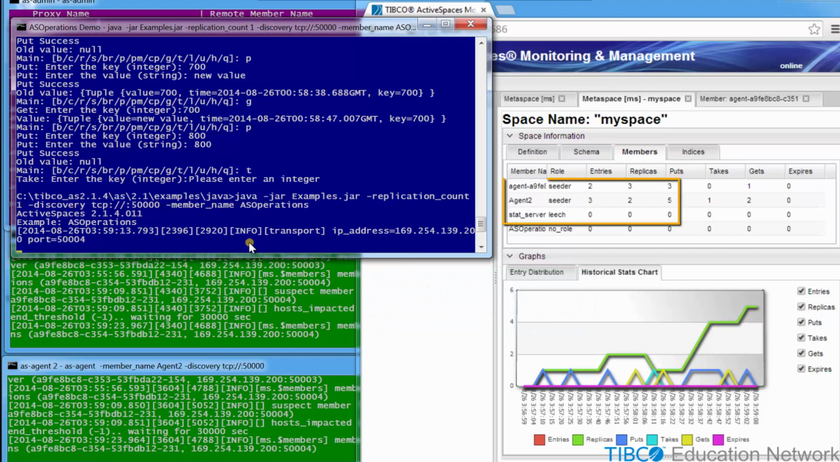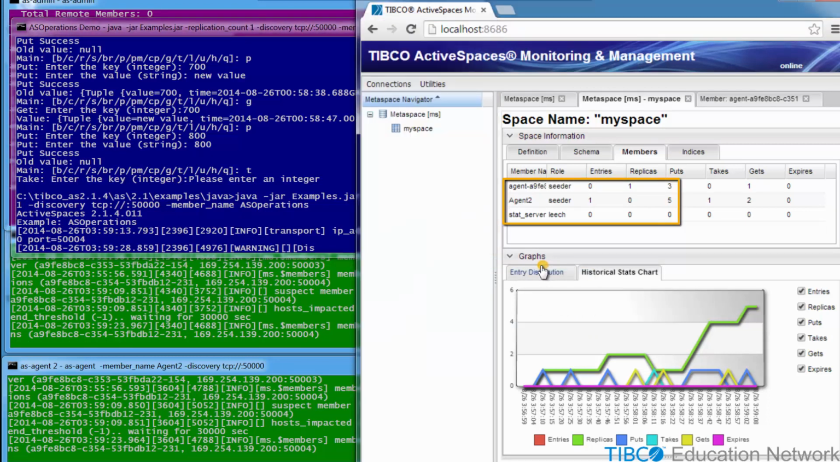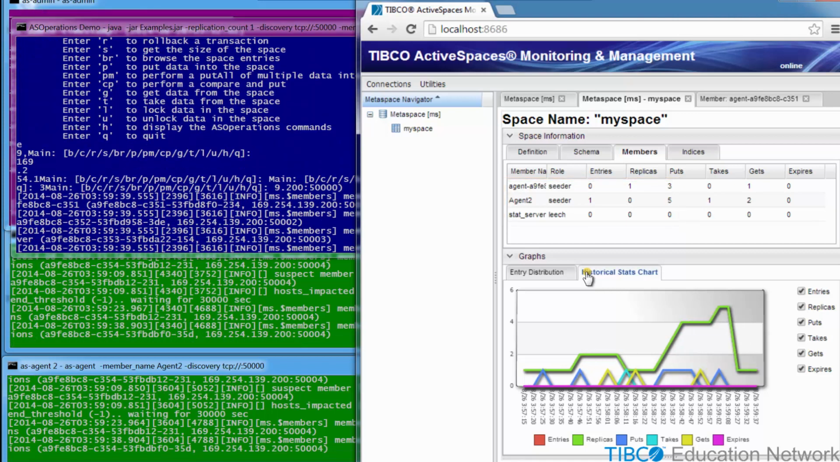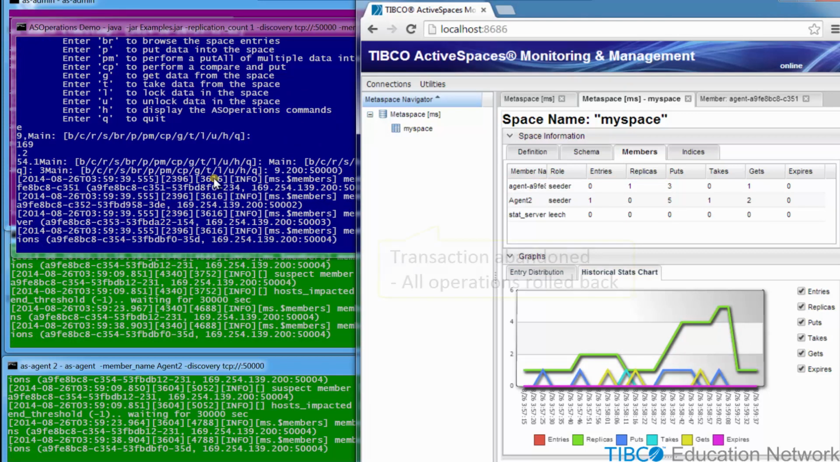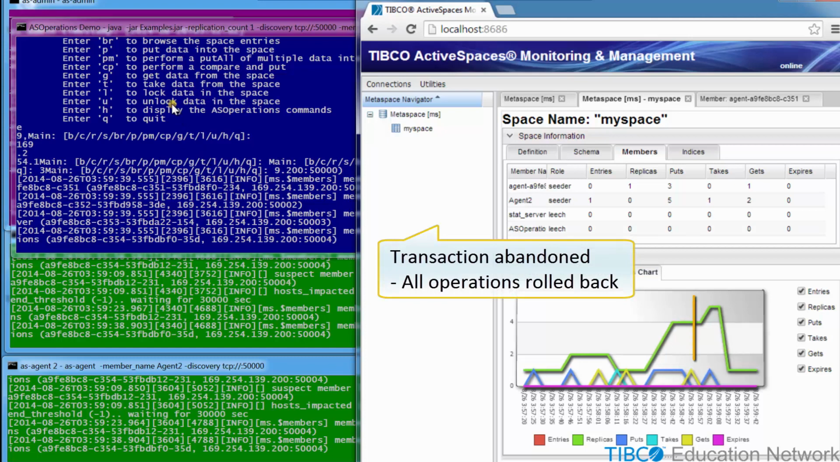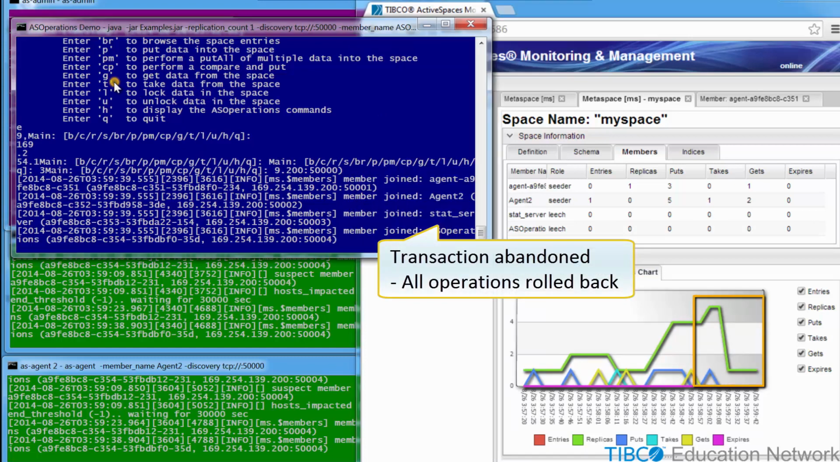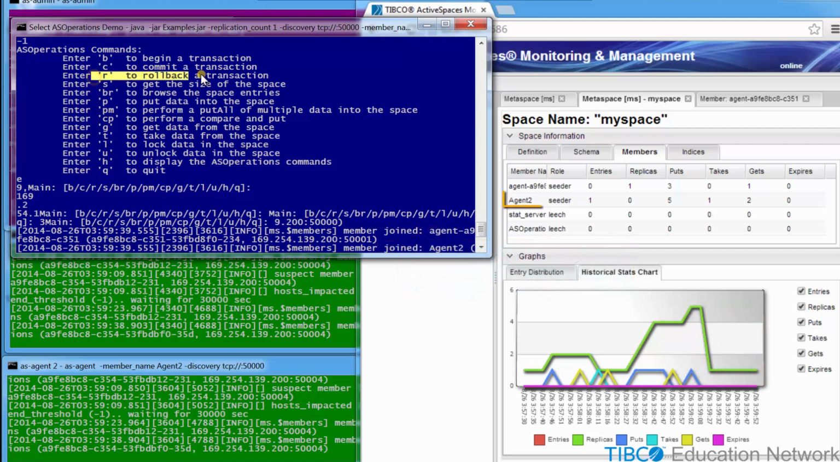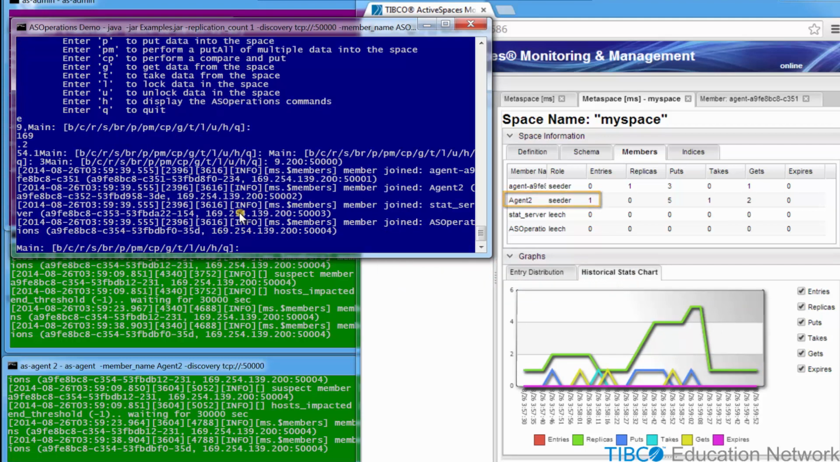Notice there is no data loss of committed data because ASOperations is a leech for the MySpace space, and also the space is replicated, but the distributed transactional semantics automatically remove any non-committed changes to the MySpace space. ASMM reflects that the transaction is automatically rolled back and the space is reset to the pre-transaction state, with just the single tuple with key equals 100 in the space. Also notice that the same seeder, agent 2, seeds this tuple.